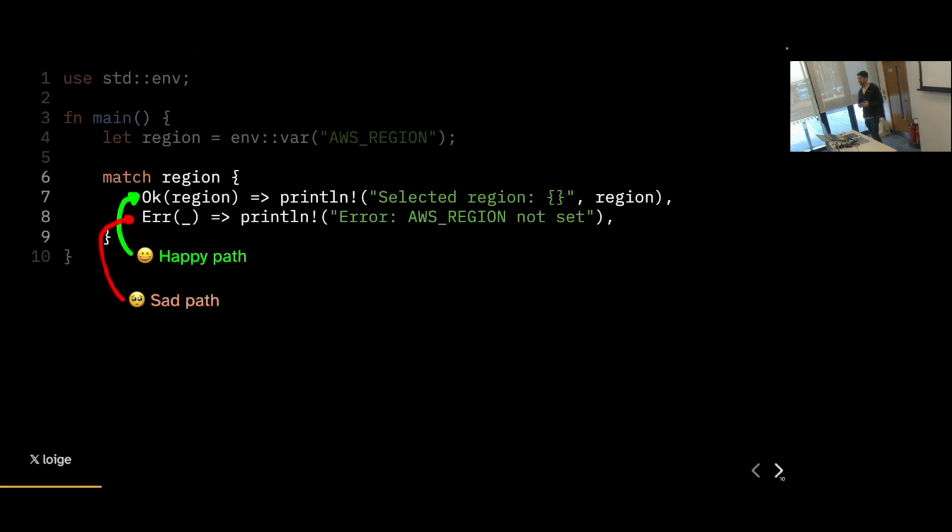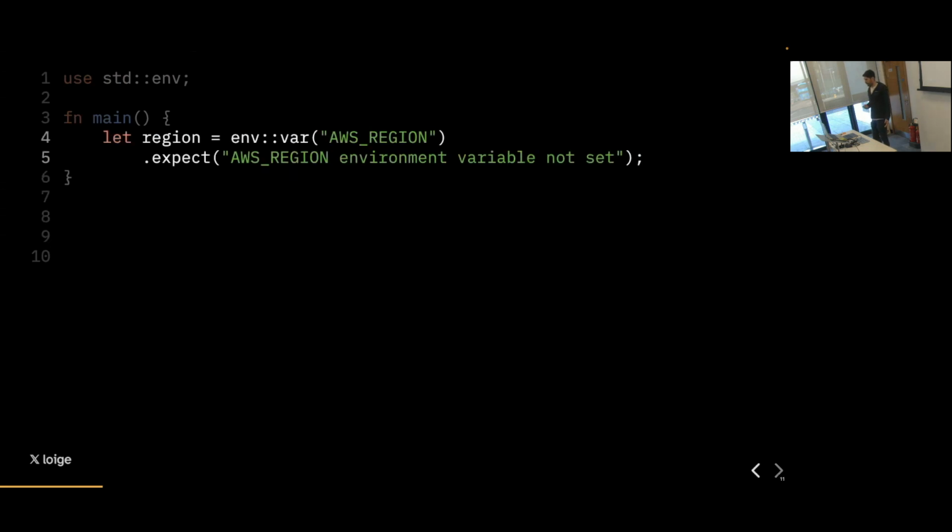Or if the value was not set, this is going to be an error, and we can decide what to do with that error. For instance, just printing, well, the environment variable was not set. Now, of course, this is a dummy representation. Probably you want to have slightly more sophisticated logic in the two branches, but it's forcing us to write code that handles both cases.